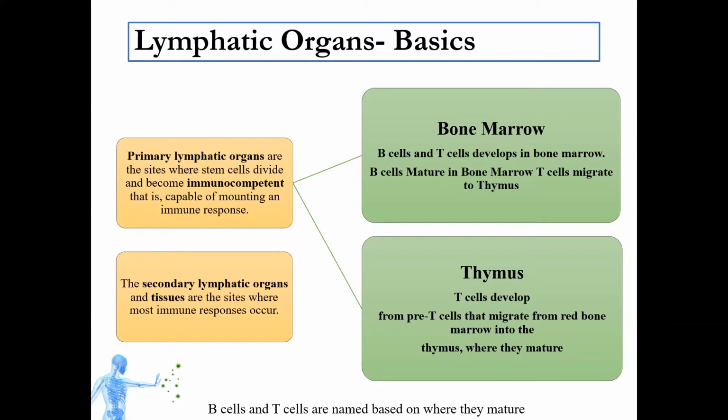So bone marrow and thymus are primary lymphatic organs, where B cells and T cells, which are part of the adaptive immune system, become immunocompetent, that is, they are capable of mounting an immune response. The secondary lymphatic organs are the organs where the immune response actually occurs.